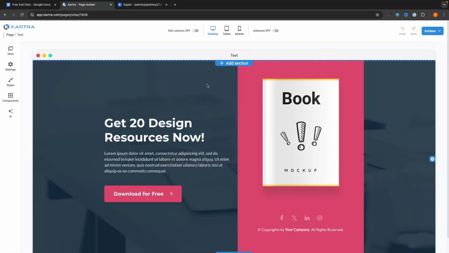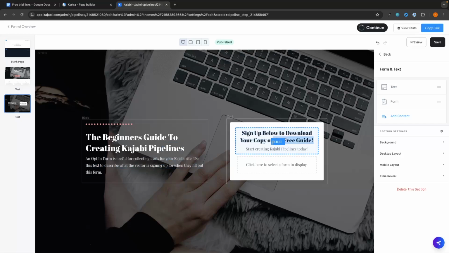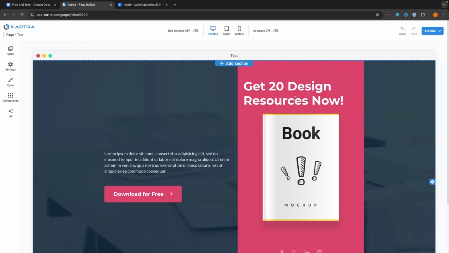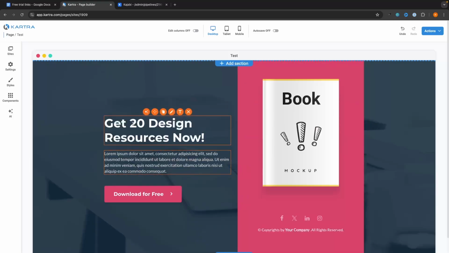So straight off the bat, these are both drag and drop editors. So actually, I would argue that Kajabi is just a drop editor because you can't really drag things around like you can inside of Kartra. So essentially in Kartra, we can drag and drop these elements wherever we want to on the website. So we have a lot more customization here.